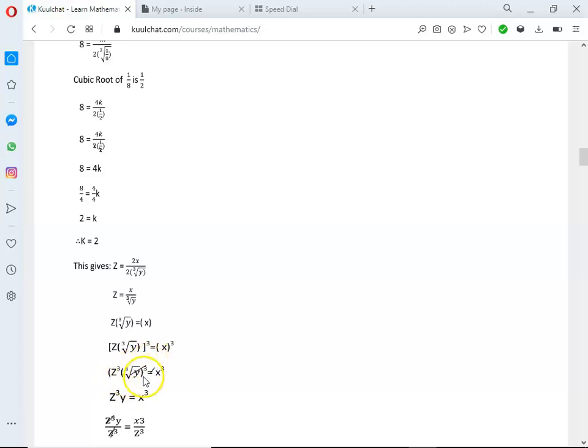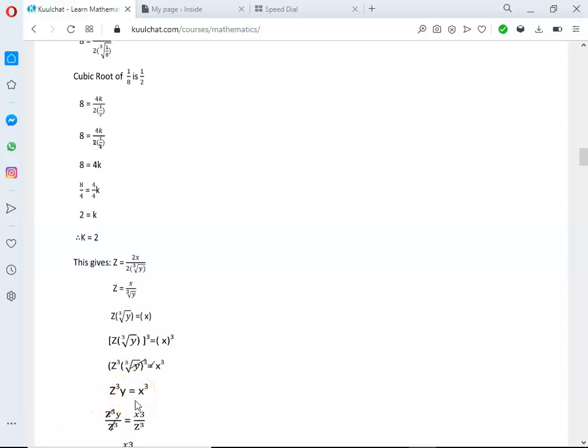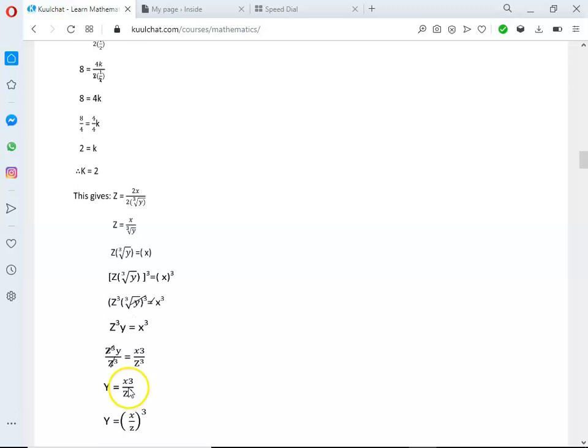The cube. Okay, and left what? Y. So we get Z to the power 3 y equals to X to the power 3. So here you still want to make Y the subject, so you have to divide through by Z to the power 3, so that y will stand alone. So that's what we've done here. So y is equal to X to the power 3 all divided by z to the power 3.